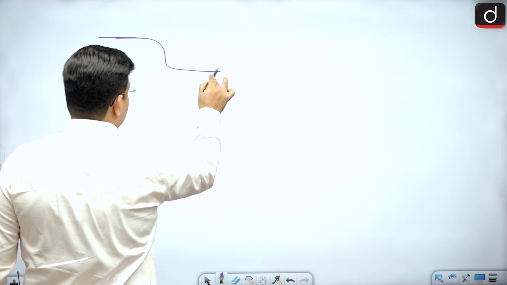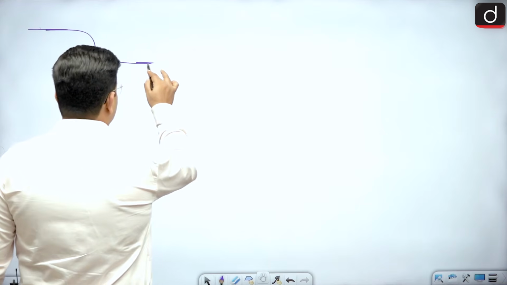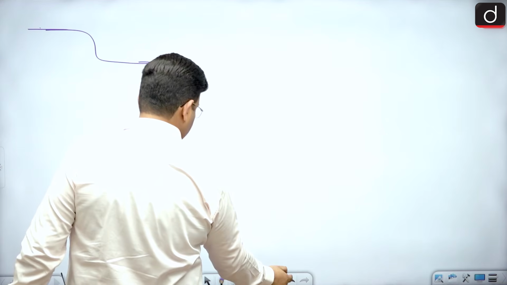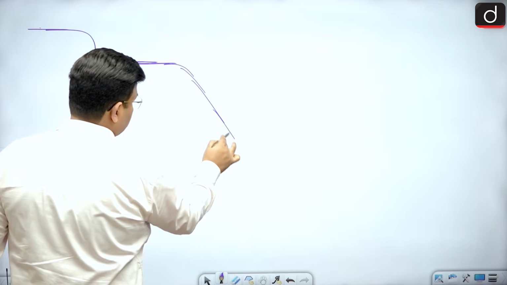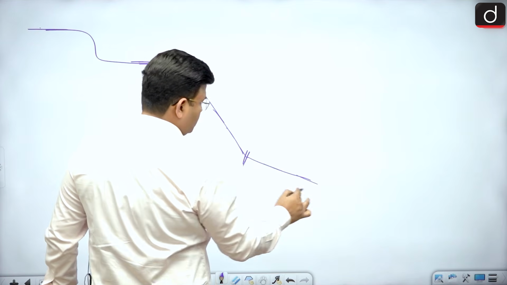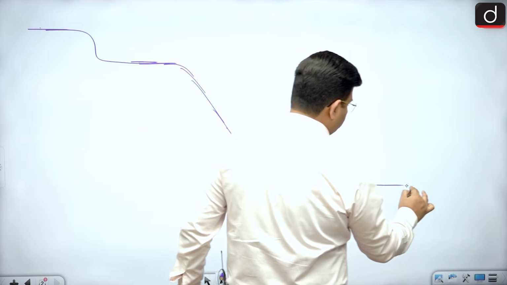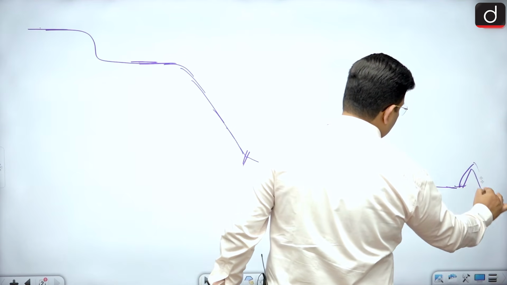Here in the coastal area, this is your continental shelf, and thereafter the continental slope, and thereafter the continental rise, and thereafter it is a deep sea plain, and here in the middle there is a mid oceanic ridge.